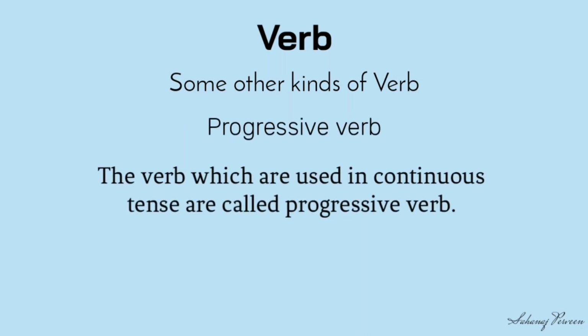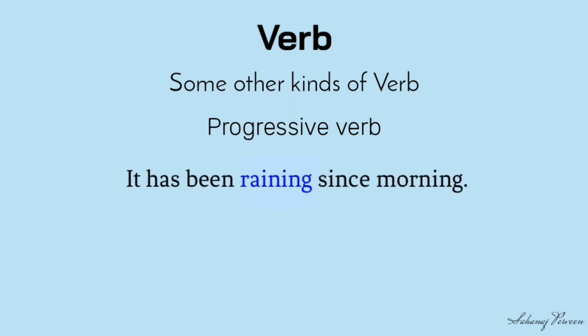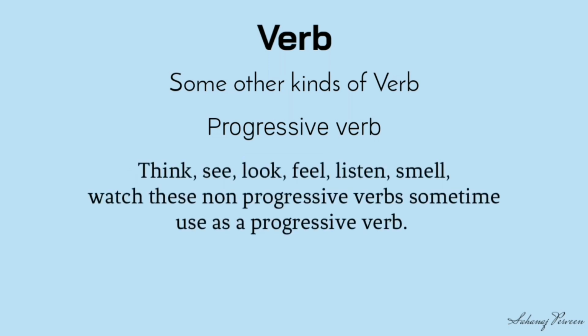Progressive verb. The verbs which are used in continuous tense are called progressive verbs. Look at the examples. I am waiting for you. It has been raining since morning. Think, see, look, feel, listen, smell, watch. These non-progressive verbs are sometimes used as progressive verbs.